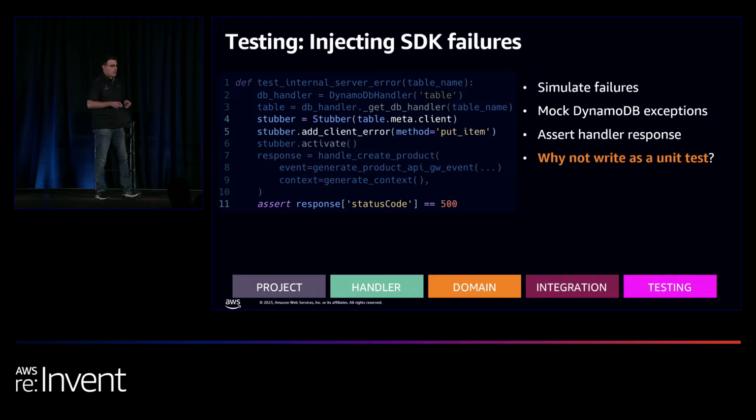So you might have at the beginning some AppConfig configuration that you load, maybe an SSM Parameter Store parameter or a Secrets Manager secret. So now if you write it as a unit test, you need to also start to mock all the other resources. So you spend more time mocking resources instead of just focusing on the test. So for me, a better developer experience is to mock only what I want to fail and to work against the cloud and let the other resources just load from the cloud.